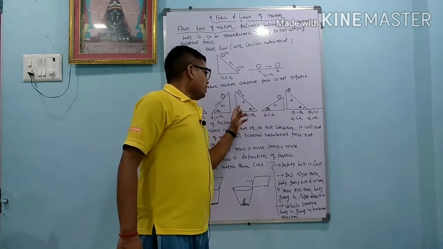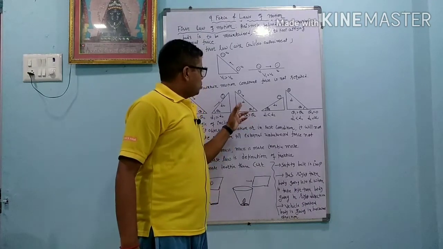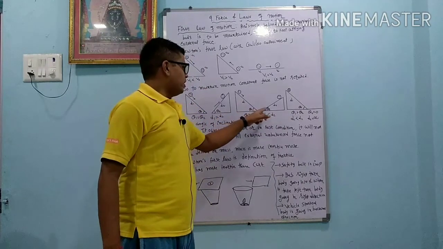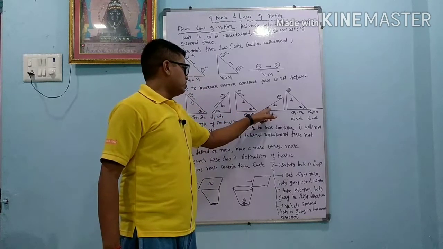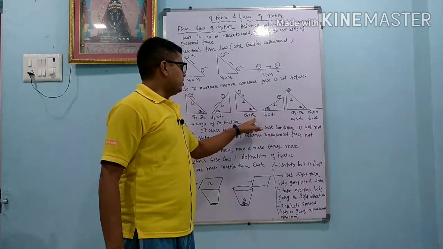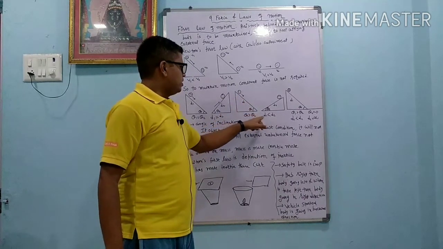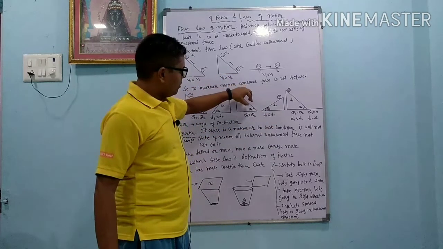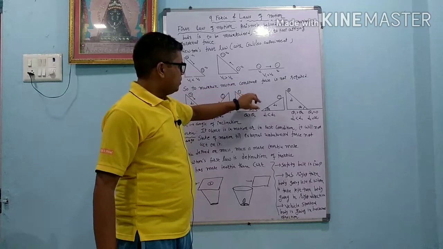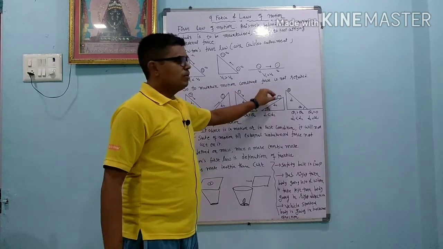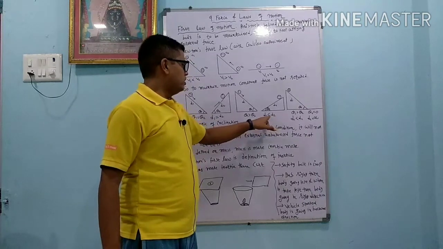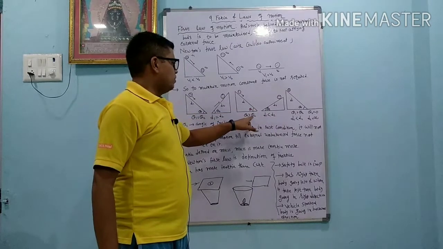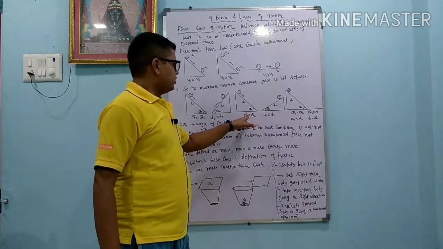Now in the second experiment, Galileo took two different blocks, one with angle of inclination θ1 and another with angle θ2. θ1 is greater than θ2, and the distance d1 is less than d2. Whenever he rolled the marble down the extremely smooth surface, since θ2 is less, it covers more distance, so d2 is more.